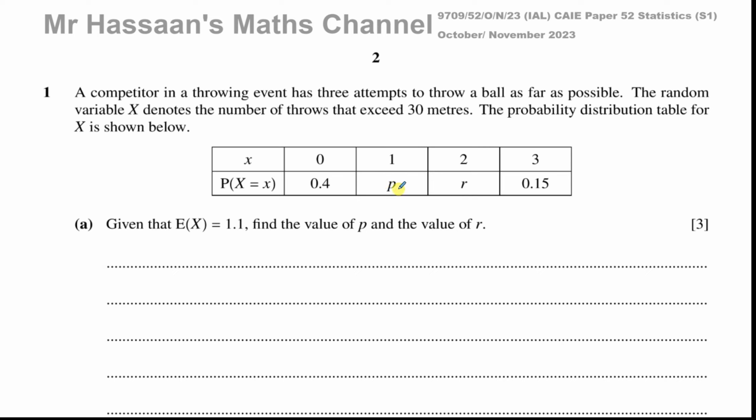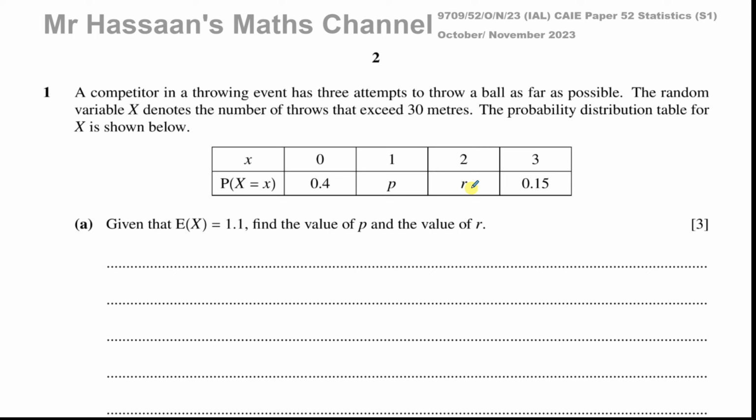It could have been the first or the second or the third, and the other 2 were less than 30 meters. R is the probability of 2 throws more than 30 meters, meaning it could have been the first or the second or the third that was less than 30 meters, and the other 2 were more than 30 meters.